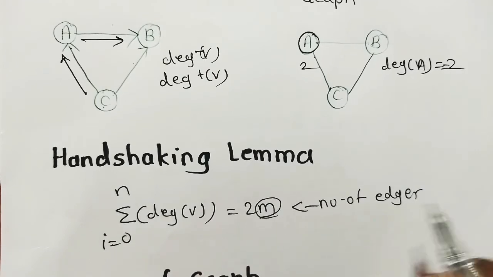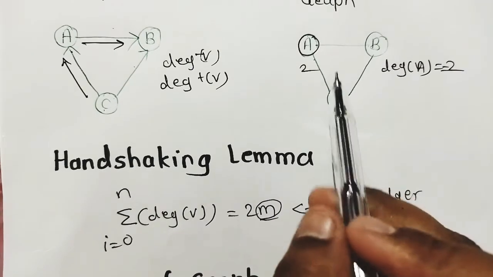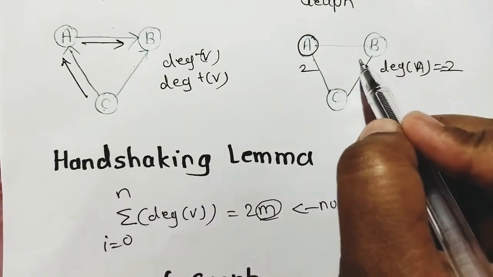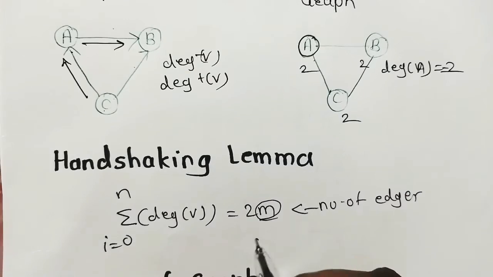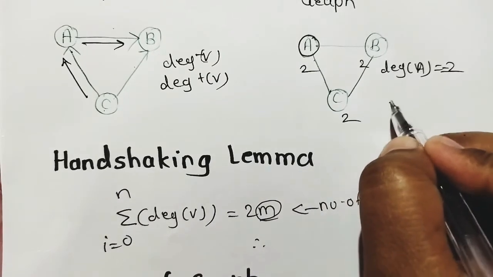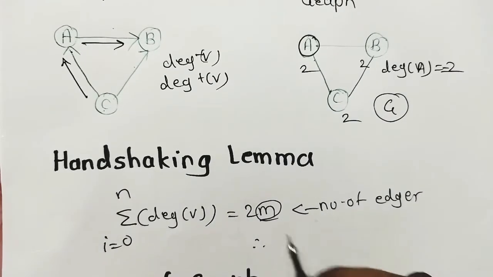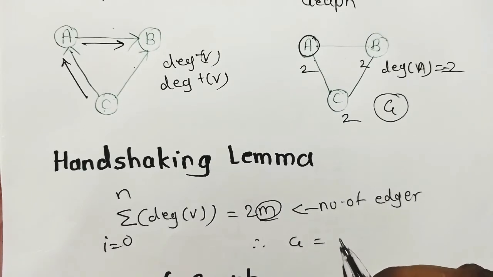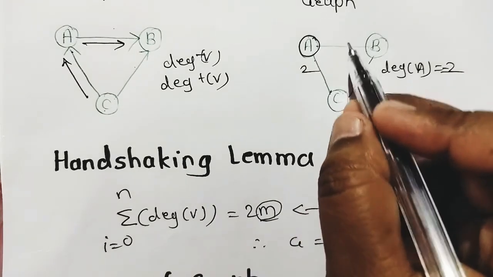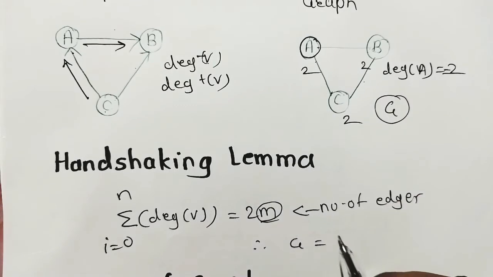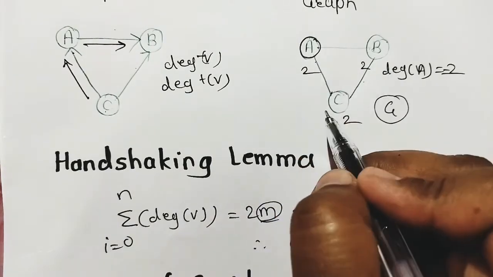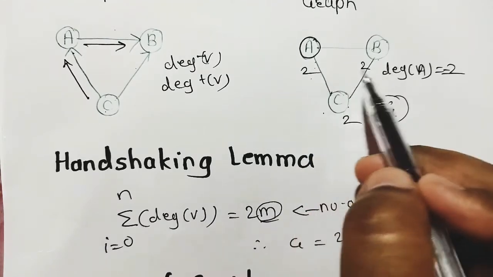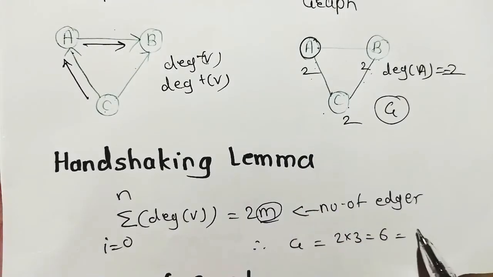Now, degree of all the vertices. What is the degree here? This is 2, B is 2 and C is 2. Therefore, let this graph be G. For G, using handshaking lemma, what is the sum of degree of vertices? Twice the number of edges. How many edges are here? 1, 2, 3. So 2 into 3 is equal to 6. And what is the total degree here? For A, B, C, 2 plus 2 plus 2 means 6.